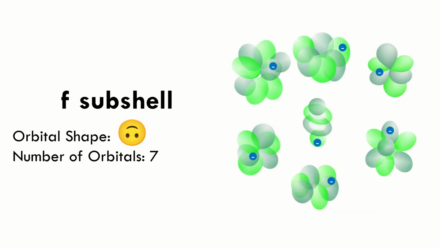F subshell orbitals come in groups of 7. As you can see, they're rather complicated. We're not going to go through each one of these because one, we won't be using them much in general chemistry, and two, there's a lot of them and they're super complex. But anyway, you get the point. In these 7 f orbitals, we can find electrons in them too.